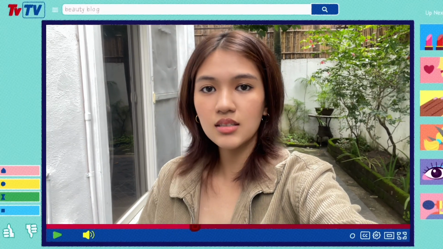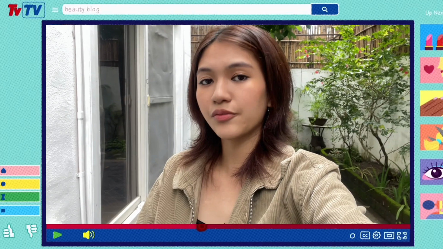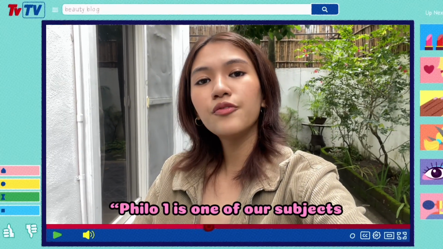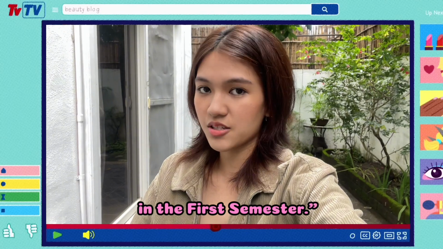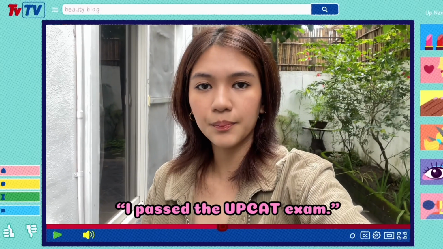A declarative sentence is used to provide information or state a fact. Some examples include, "Philo 1 is one of our subjects in the first semester," or "I passed the UPCAT exam."